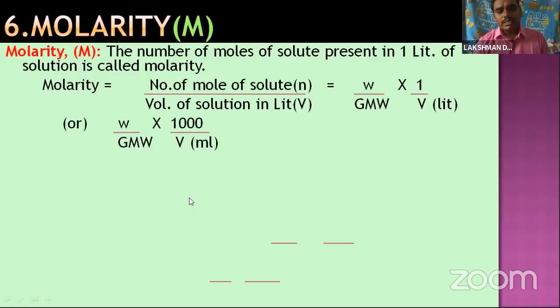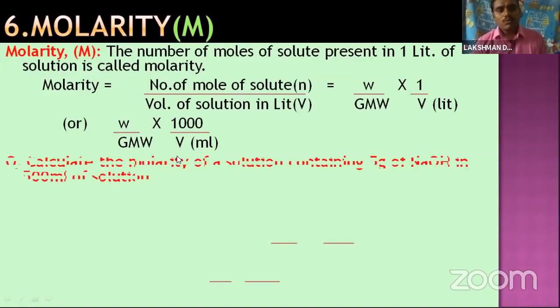So once again, listen: molarity. The number of moles of the solute present in 1 liter of solution is called molarity. It clearly says, in 1 liter of solution, how many moles of solute are present? That is called molarity. The formula is number of moles of the solute by volume of solution in liters. Number of moles means weight by gram molecular weight into 1 by V in liters. In milliliters we express it as weight by gram molecular weight into 1000 by V.